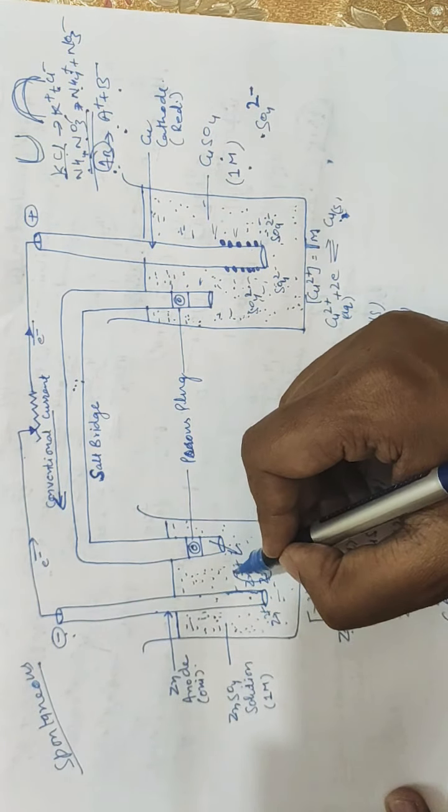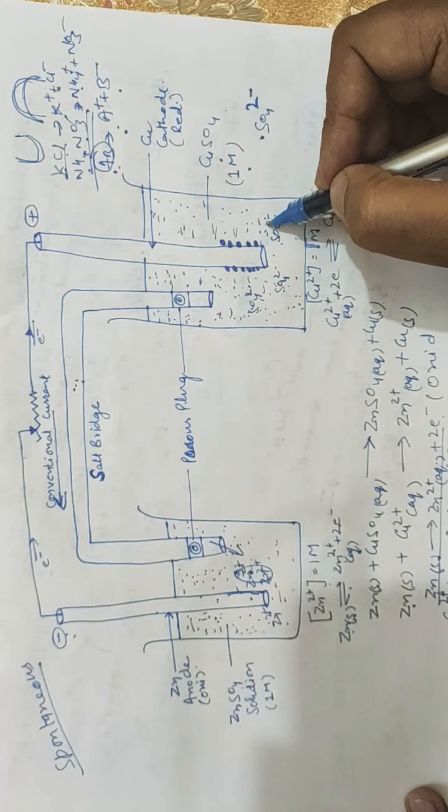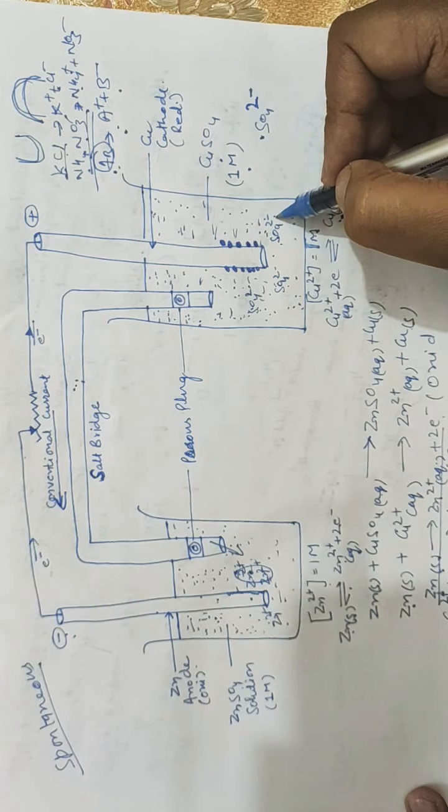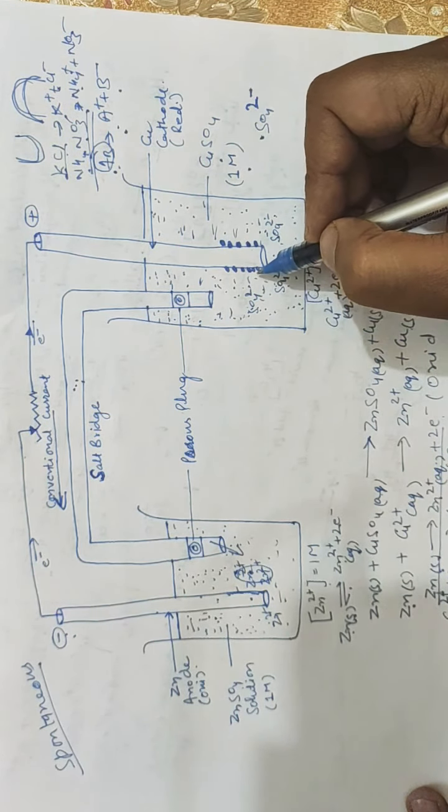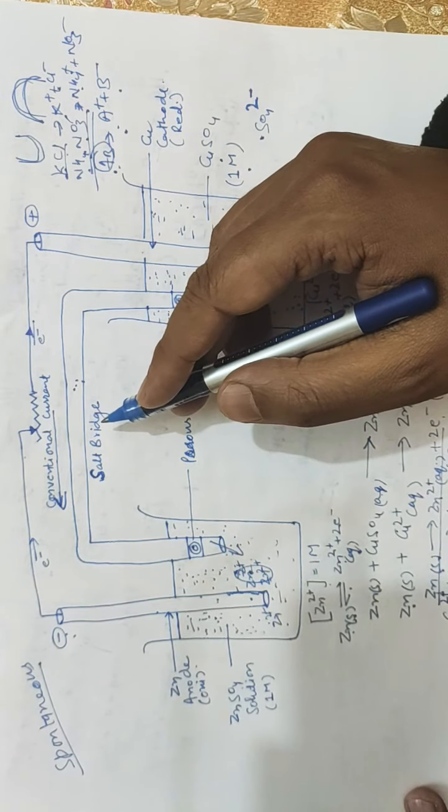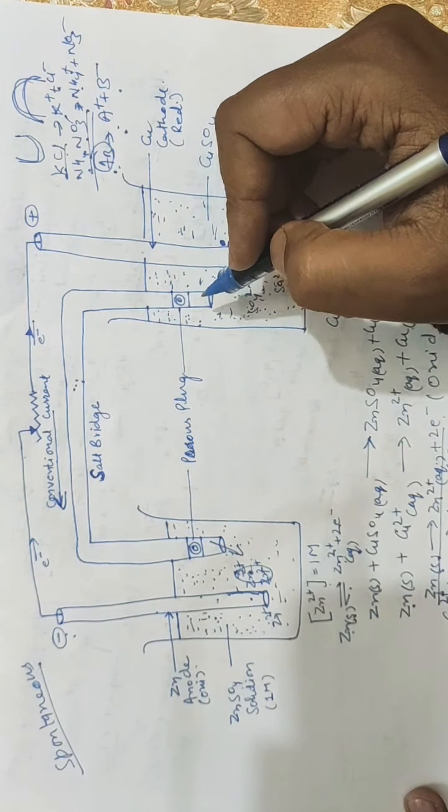Similarly here, when copper 2 positive gets converted into copper in this solution, sulfate ions remain in the solution, and these sulfate ions carry negative charge, so there is an accumulation of negative charge. To neutralize this, the positive part of the electrolyte, that is, either K positive or ammonium positive or A positive, is released into the solution and results in the electroneutrality of the solution. So this is the major function of the salt bridge: it helps in maintaining the electroneutrality of the solution.